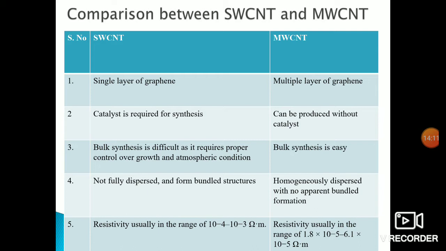The fifth point: in single-wall carbon nanotubes, resistivity is usually in the range of 10 to the power minus 4 to 10 to the power minus 3 ohm meter. For multi-wall carbon nanotubes, the resistivity is usually in the range of 1.8 times 10 to the power minus 5 to 6.1 times 10 to the power minus 5 ohm meter.